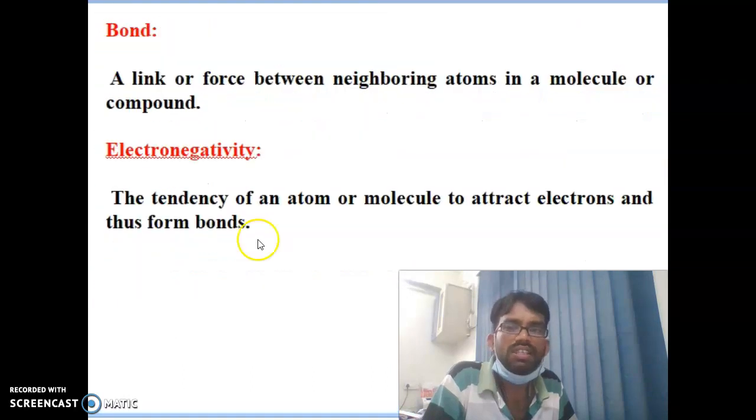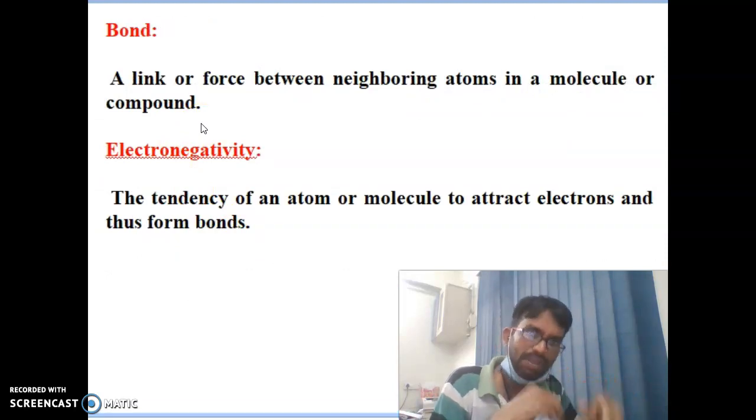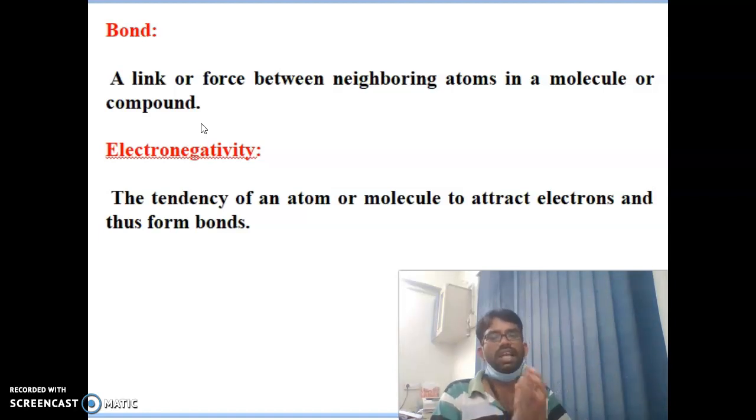Now you can see, what is a bond? A simple definition: first of all, understand what a bond is. The link or force between neighboring atoms in a molecule or compound is called a bond. What is electronegativity?